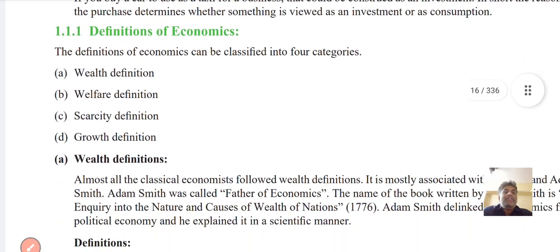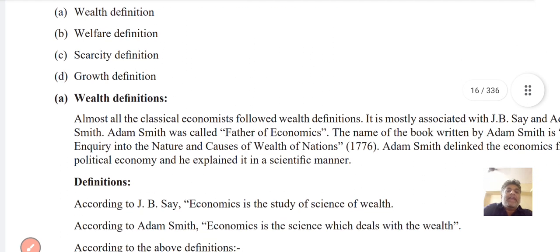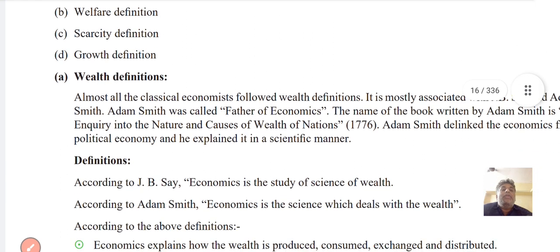So next, definitions of economics. The definition of economics can be classified into 4 categories: wealth definition, welfare, scarcity, and growth. So wealth, that is earnings, wealth definition. So these are the definitions of economics. We will discuss them now.